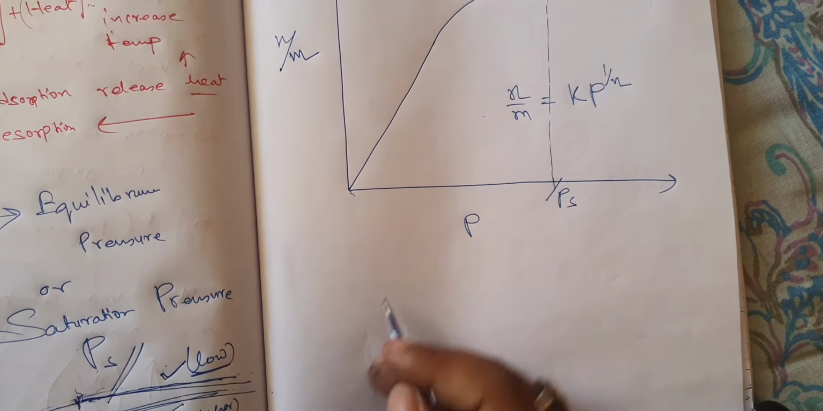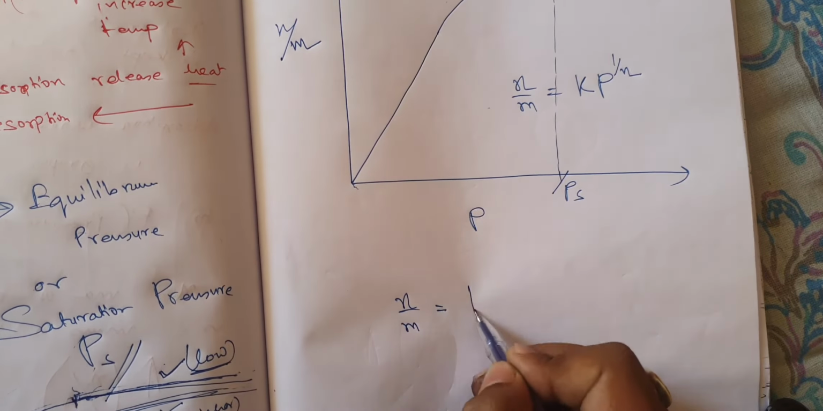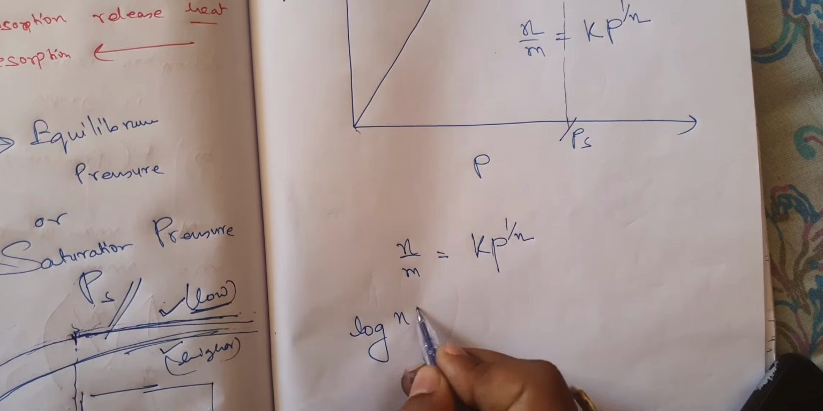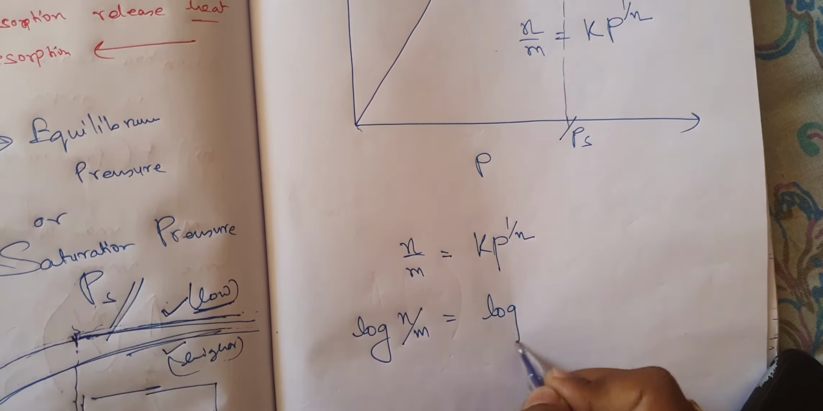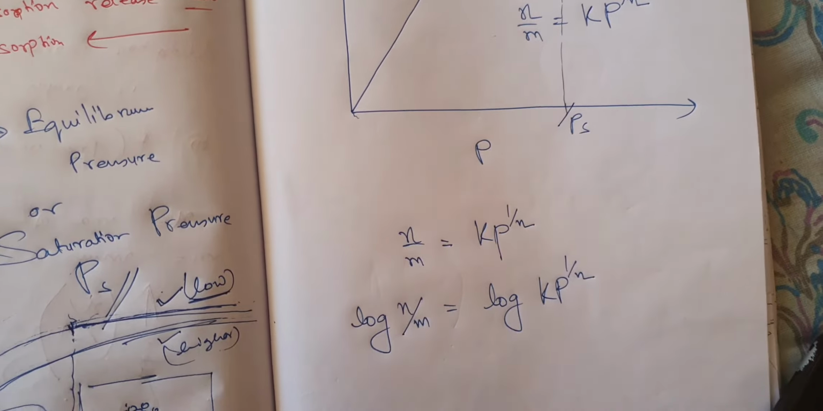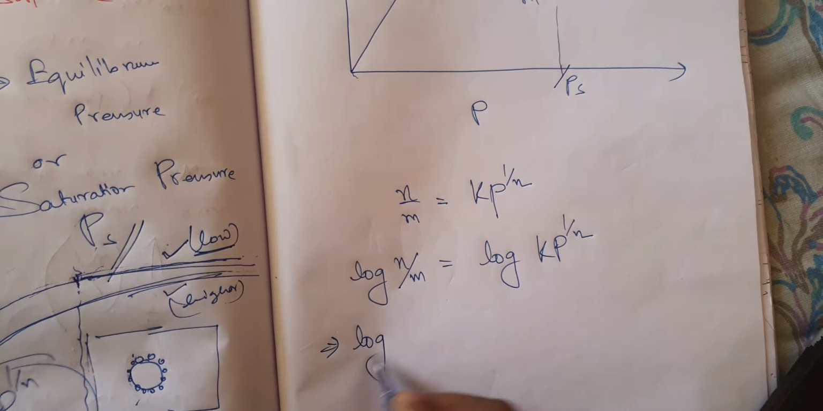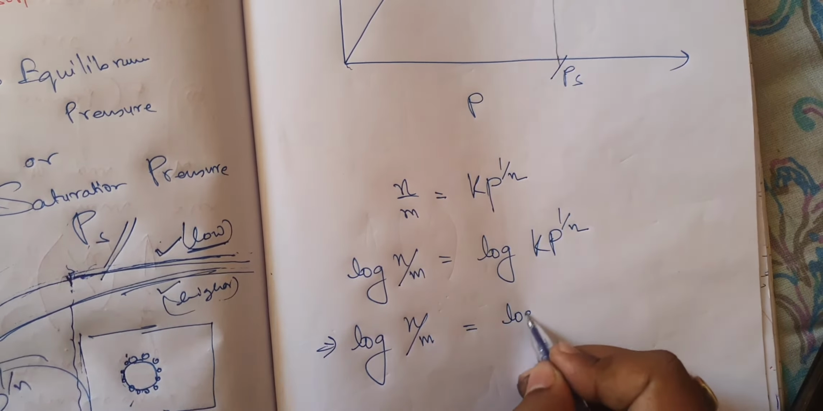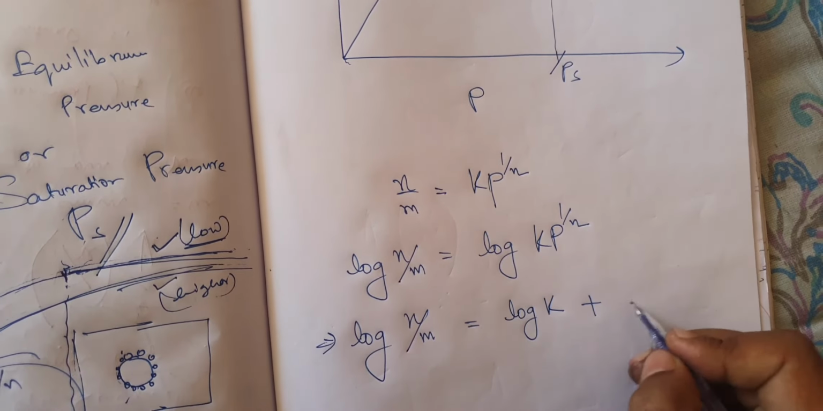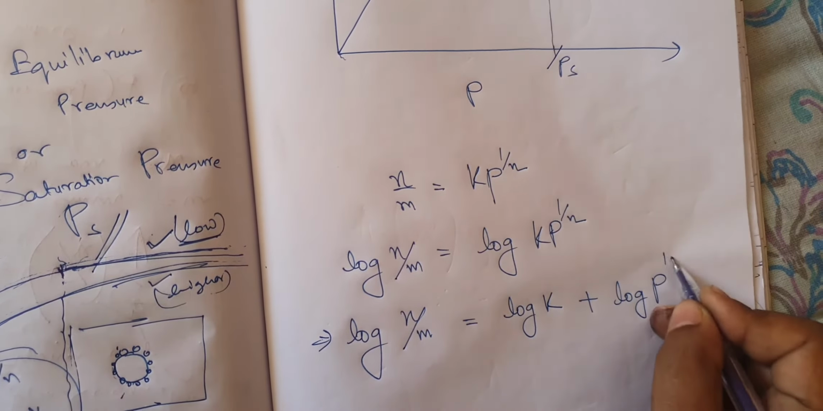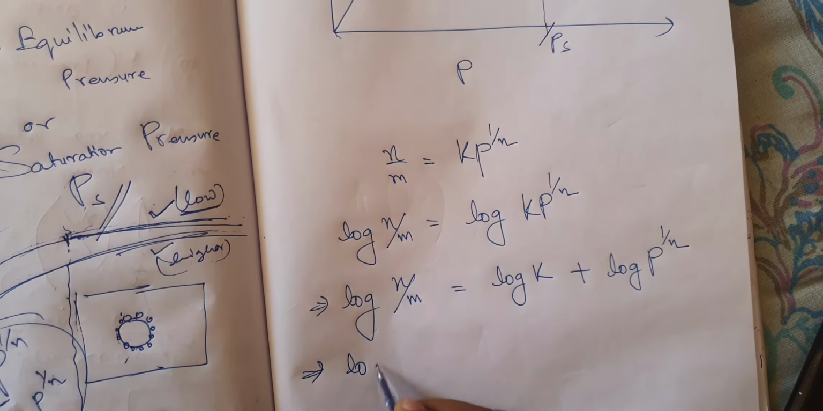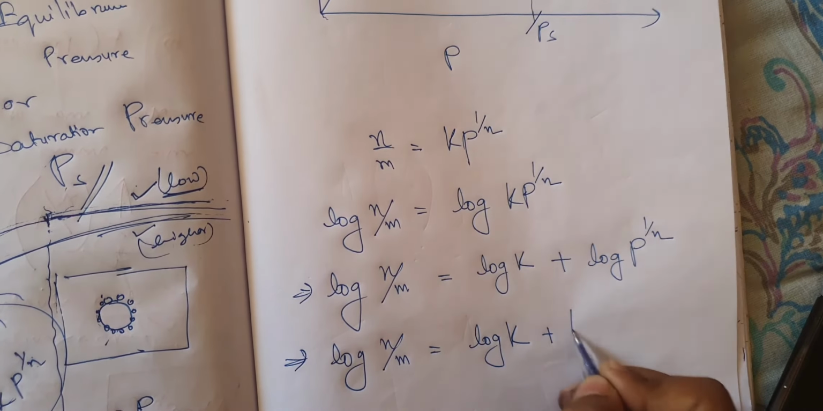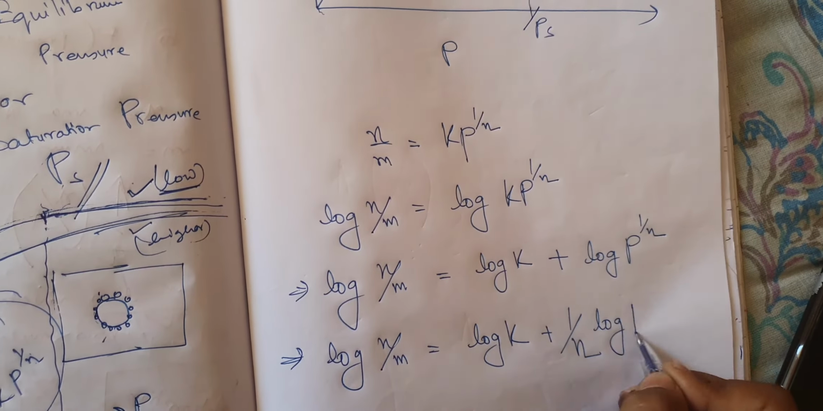Fine. Now suppose I take x by m is equal to k into p to the power 1 by n. If I take log on both sides, then according to the rules of logarithm, log x by m is equal to log k plus log p to the power 1 by n. So log x by m is equal to log k plus 1 by n into log p.